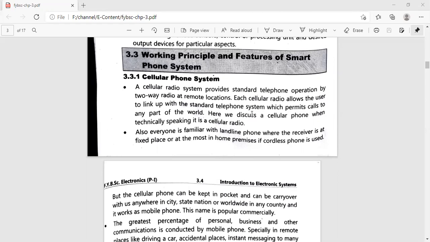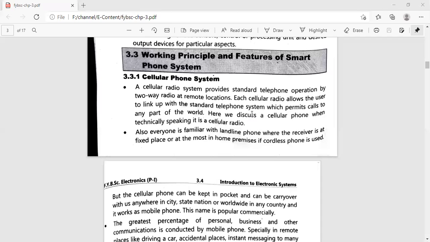So basically, when we are talking about the cellular phone system, we are indirectly talking about wireless communication. And in that wireless communication, we are using radio waves, right? So that is why it is also called a cellular radio. With the help of that cellular radio, we can communicate between two devices or two persons who are located at any part of the world. As simple as that. Also, everyone is familiar with the landline phone, where the receiver is at a fixed place, or in most home premises a cordless phone is used.